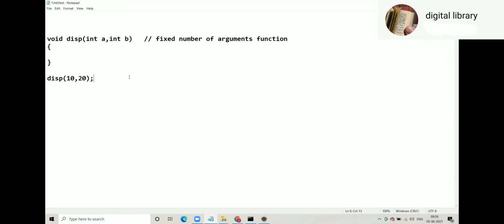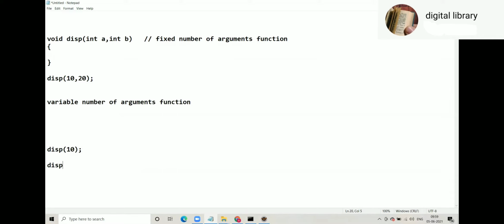But there is something called a variable number of arguments function. In which case, I just show you display 10. Now when you look at display 10, you say that display must be a function accepting an int.